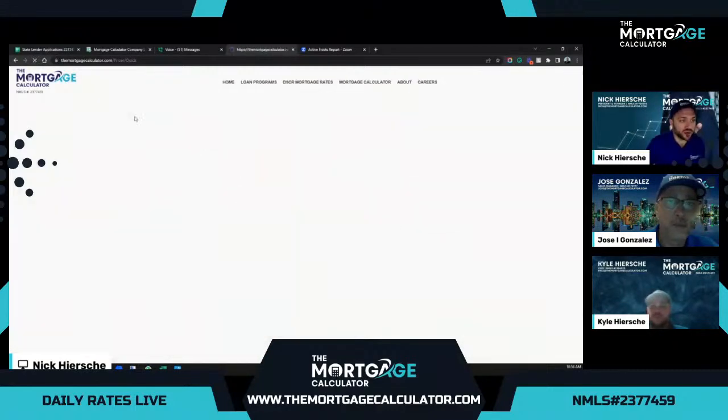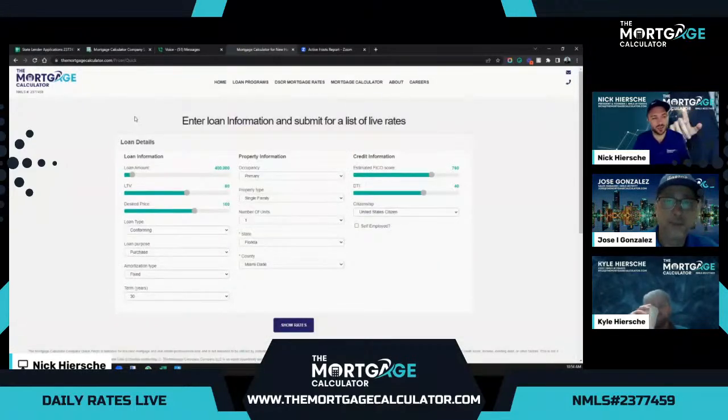Now, before I pass it over to Jose to talk in detail, let me pull up a couple other examples that we want to go through. We also want to run through on this daily mortgage rates show the investment properties. So a lot of our loans that we do here at the Mortgage Calculator are for investors that are seeking investment properties, either cash out or to purchase more. And we typically offer them conforming, but our more popular non-conforming non-QM options are also very popular.